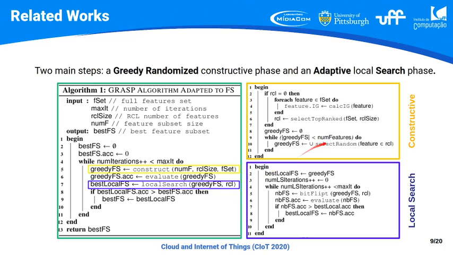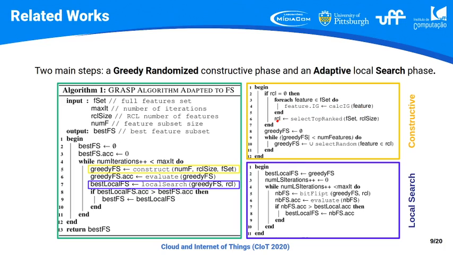In this yellow box we have the construction phase, where we will employ a filter-based method, that is information gain or IG, and after employing this method we will rank all the available features to select the top 20 features, for example, or top n. This number of features to compose the RCL, that is the restricted candidate list, can be parameterized.